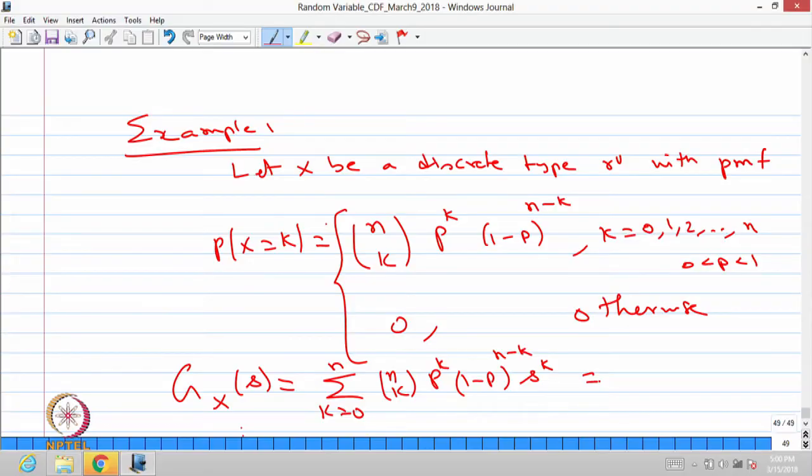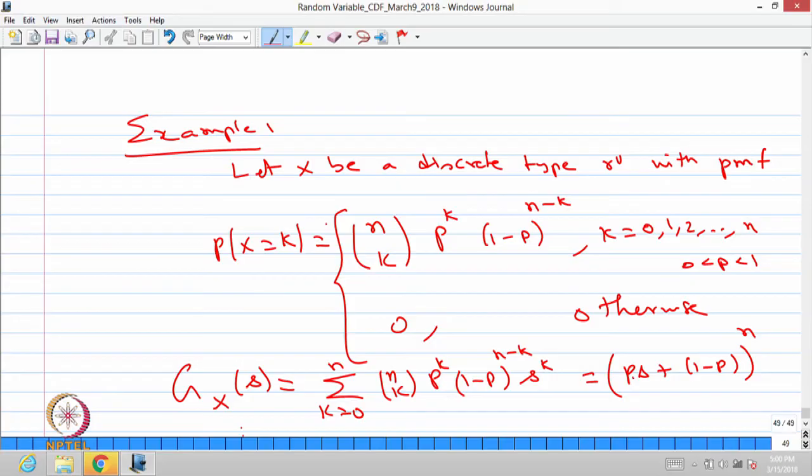Therefore, one can easily write (ps plus 1 minus p) the whole power n. By combining p^k and s^k, you can easily get the result. That is going to be the probability generating function for this random variable.